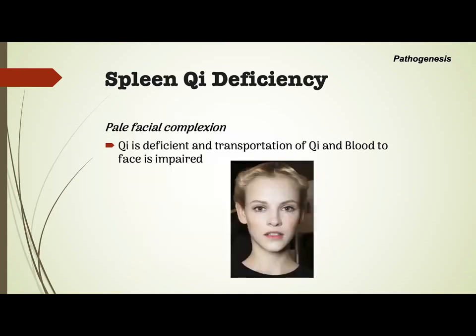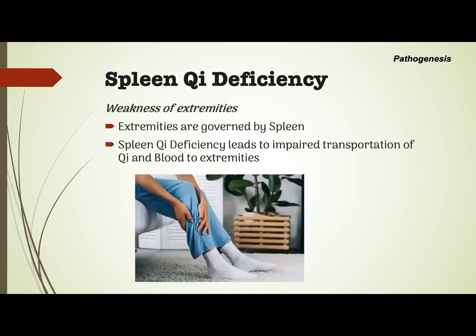The pale facial complexion means that the qi is deficient and the transportation function of qi and blood to the face is impaired. Weakness of extremities, because the extremities are governed by the spleen. Spleen qi deficiency leads to impaired transportation of qi and blood to the extremities.